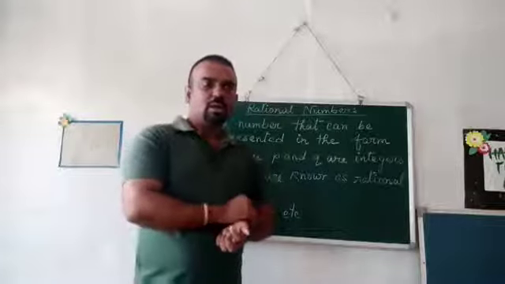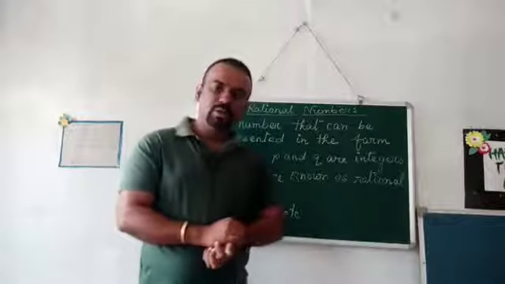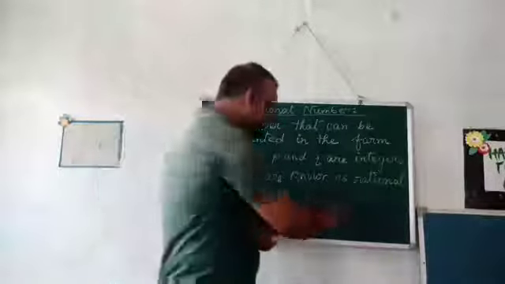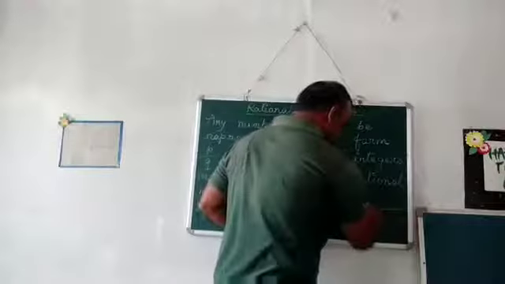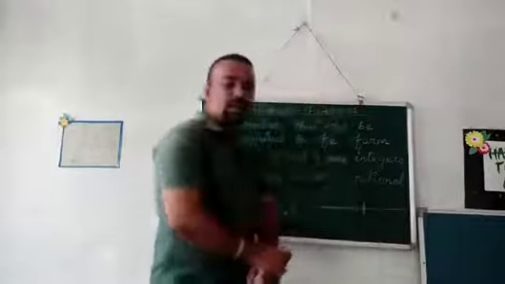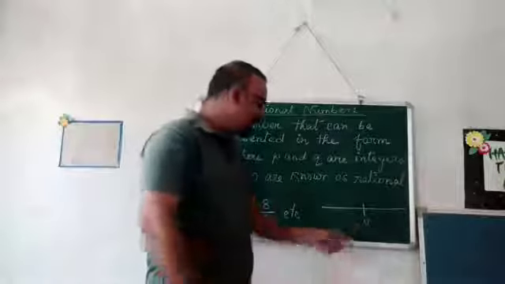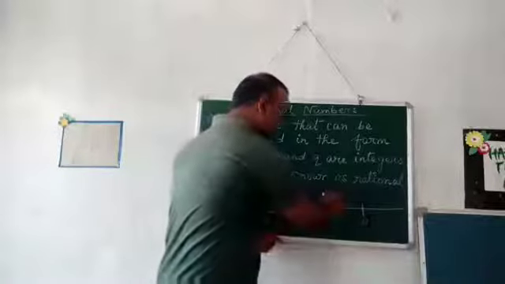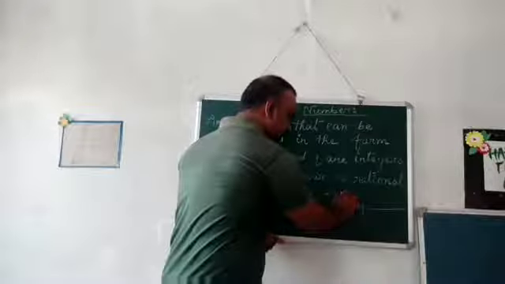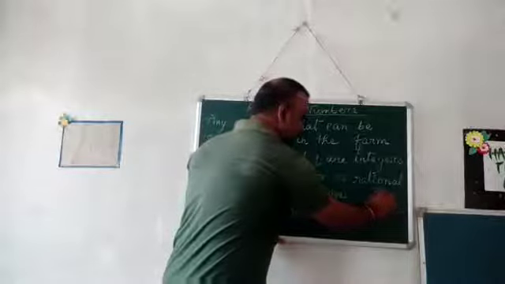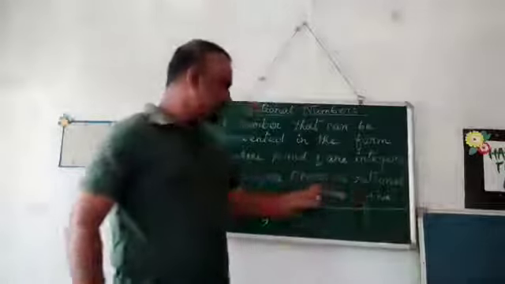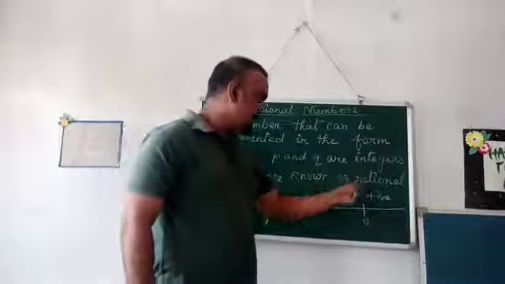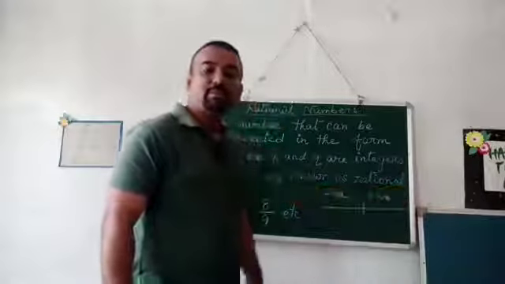When you are to represent any number, what do you do? You draw a number line. In a number line, in the middle you will find 0, and on the left hand side of 0 you will be finding negative numbers, and on the right hand side you will be finding the positive numbers.